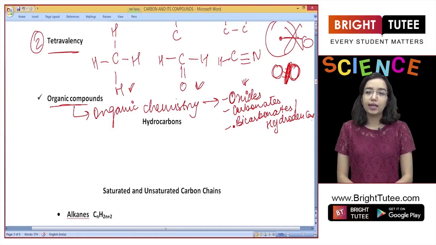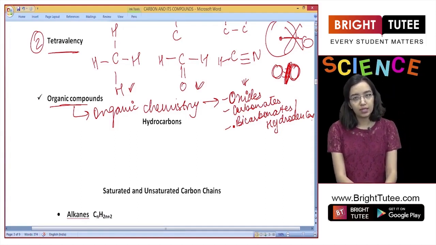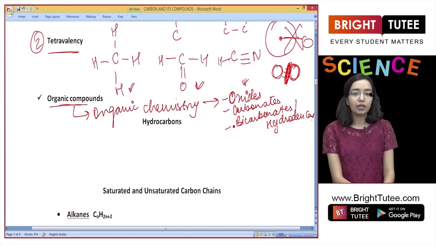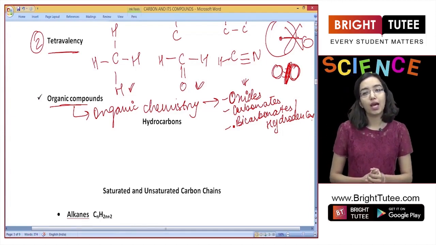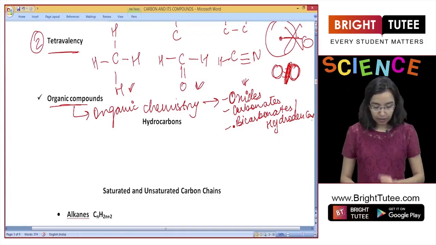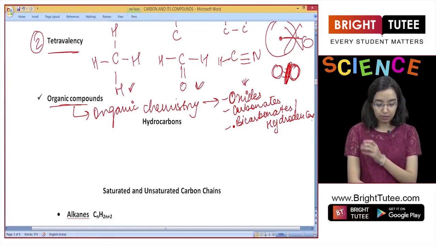But later, in an experiment, urea was created and so forth. Many other compounds have been created in labs. And it is not true now that carbon compounds can only be found in living organisms, but still the study is often called organic chemistry. Right, so this was a short note which is based on the yellow box that is there in the chapters.